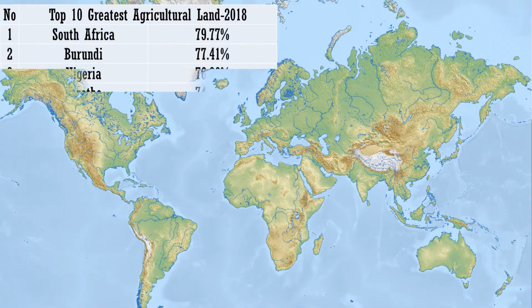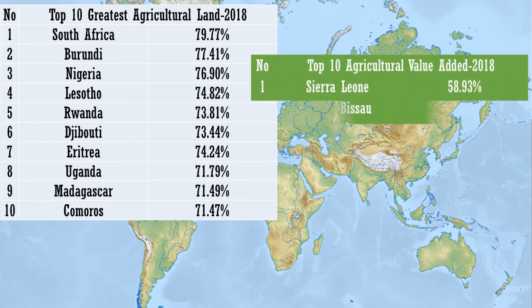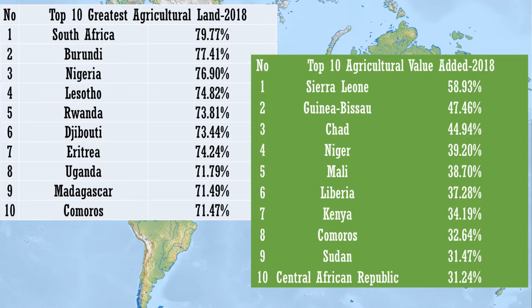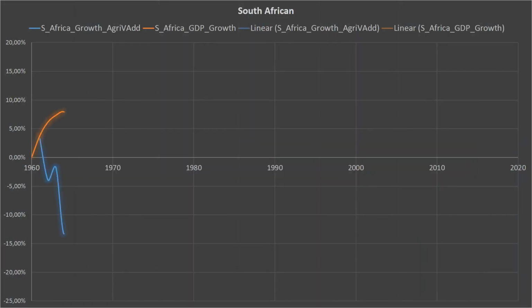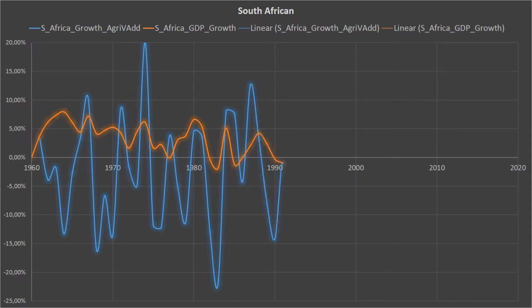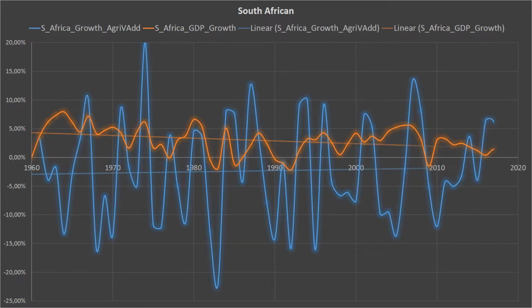Our data shows that greater agricultural land area does not mean a higher proportion of agriculture in GDP. South Africa, Burundi, and Nigeria, the top 3 most arable countries in 2020, are not the top 3 countries with the highest agricultural value added in GDP. That's why it becomes interesting to examine further the relationship between GDP annual growth and growth of agricultural land value added in GDP, starting from South Africa. Fortunately, the data plot suggests that we may continue to conduct regression.